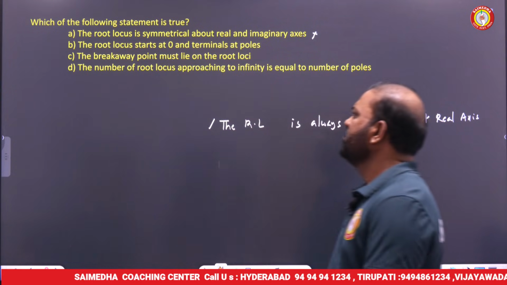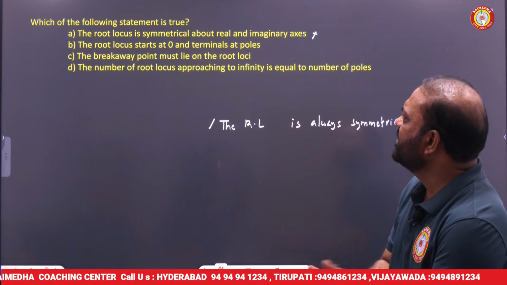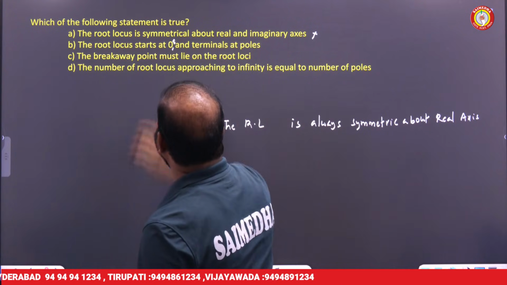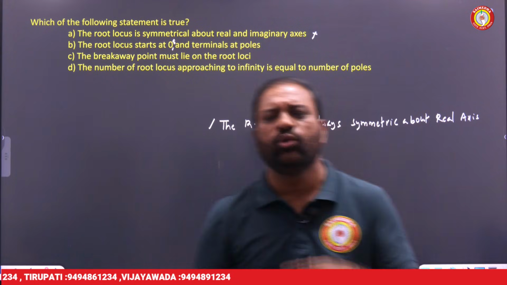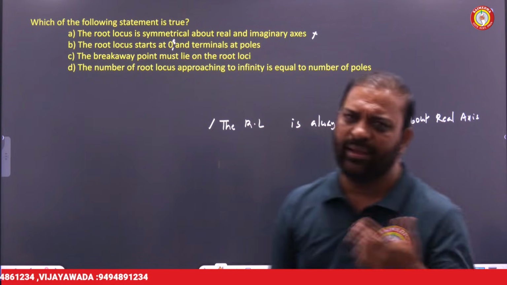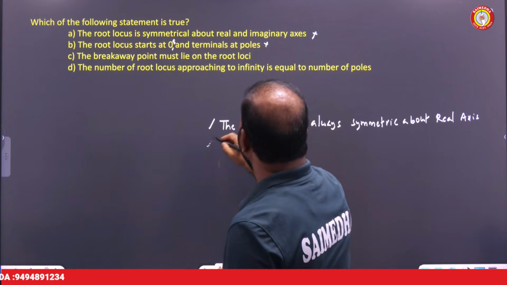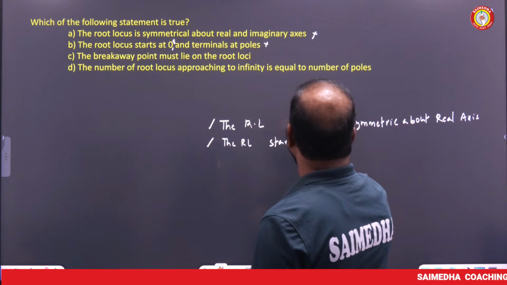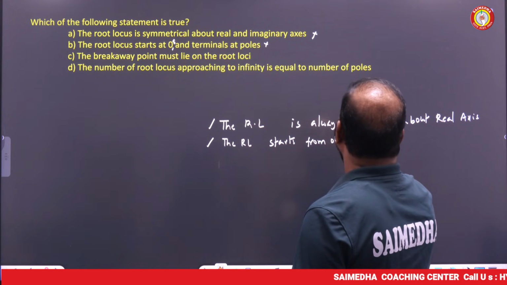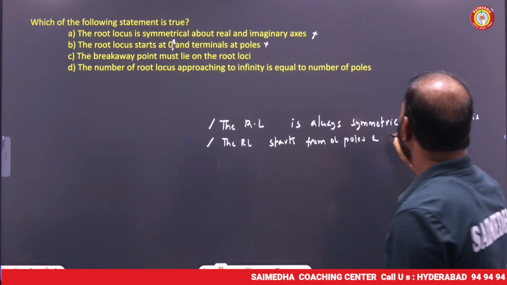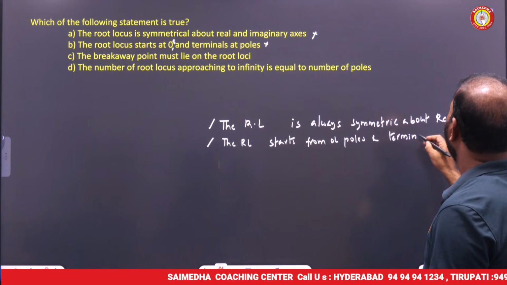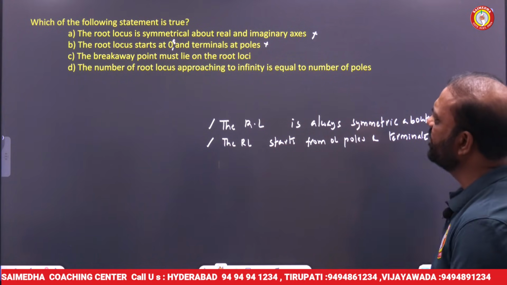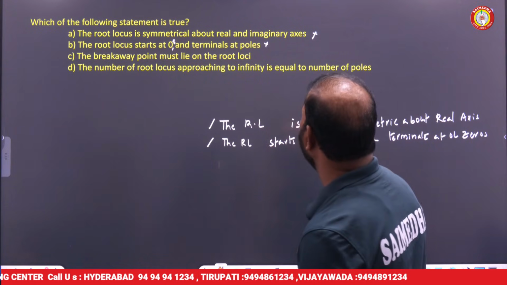Statement B: the root locus starts at zeros and terminates at poles. My dear friends, always the root locus starts from open loop poles and terminates at open loop zeros. Again, this statement is also wrong here. What is the right statement? The root locus starts from open loop poles and terminates at open loop zeros, but he has given the reverse idea.